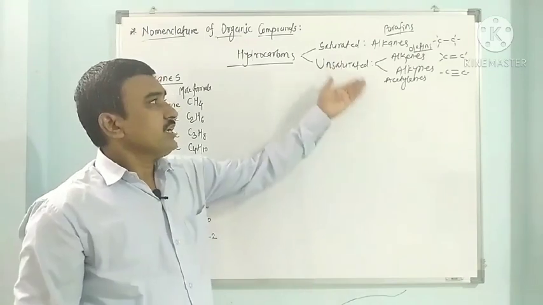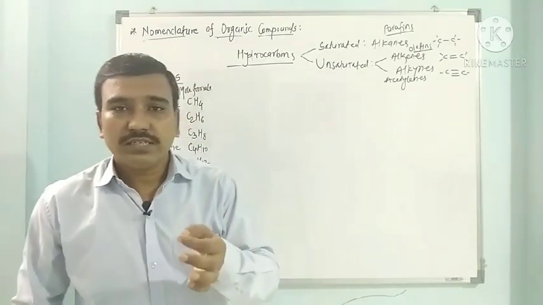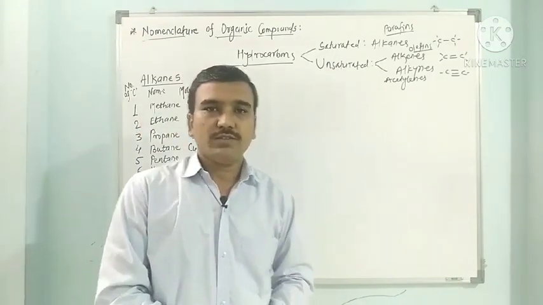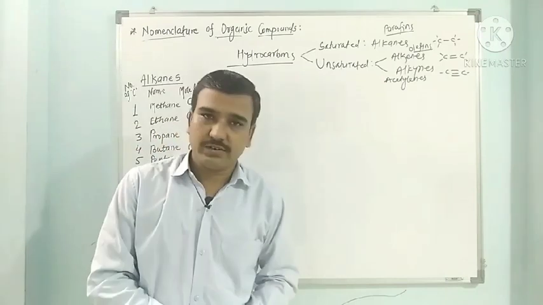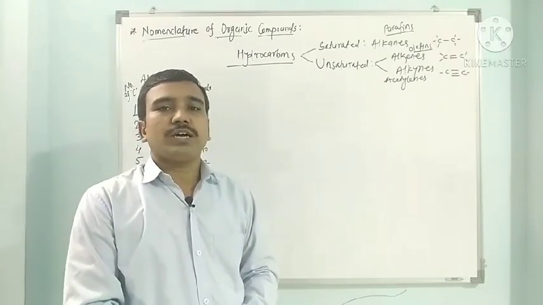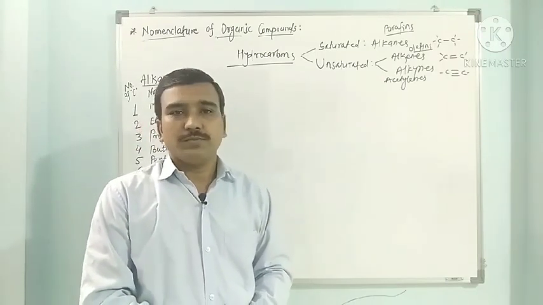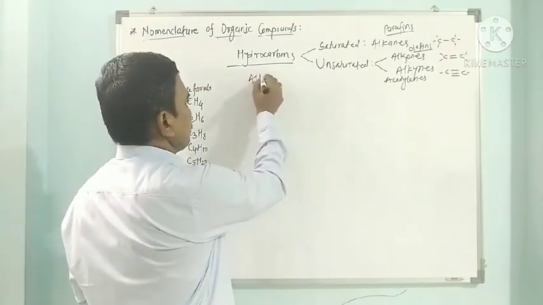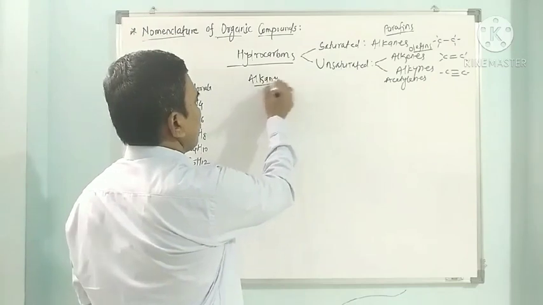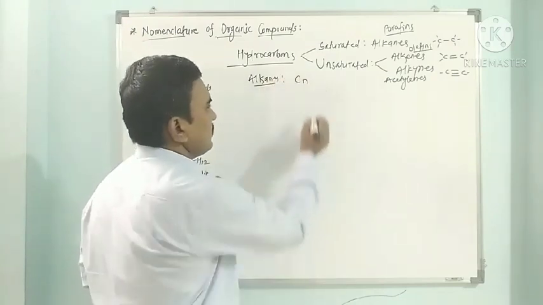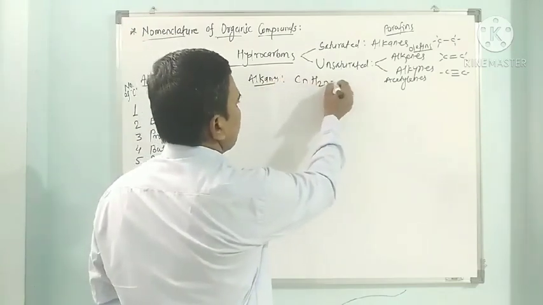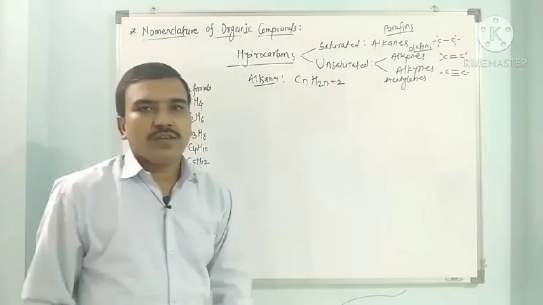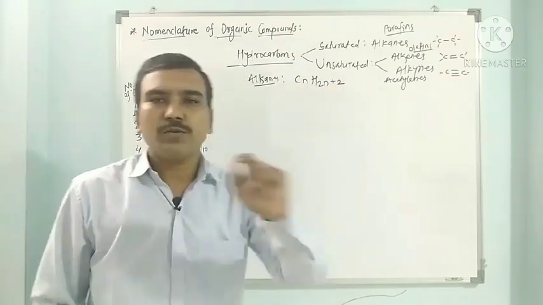Now each of the hydrocarbon is having different general formula. So on the basis of general formula we can calculate or we can find out number of carbons and hydrogens present in the compound. So general formula of alkanes: CnH2n+2. So what is n? n is the number of carbons.